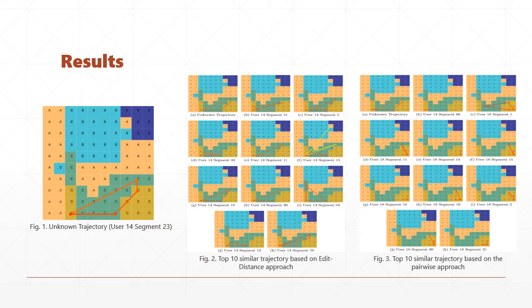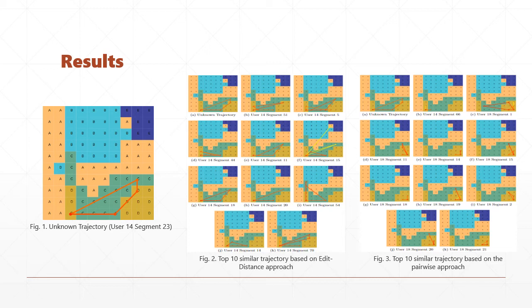Here is the result for the Reader's Affect dataset. Figure 1 here is our unknown trajectory. The line starts from a yellow color, then gradually changes to a red to show the time variable in the trajectory. Figure 2 shows the top 10 similar trajectory based on our proposed approach, while Figure 3 is based on the pairwise approach. For the proposed approach, the resulting trajectories were similar to the unknown trajectories and to each other visually. It also could be seen that the trajectories that came from the same user were considered as the most similar to the unknown trajectory. We can see that the top 10 results all came from user 14.